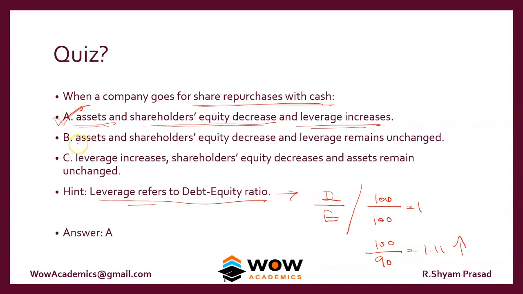B is not the answer, even though part of it is correct. Leverage remains unchanged. Does the debt equity ratio remain the same? No, leverage increases. Yes, this part is correct, and shareholders equity decreases is also correct. But assets remain unchanged is wrong. This is wrong, and this is wrong. So the answer should be A.